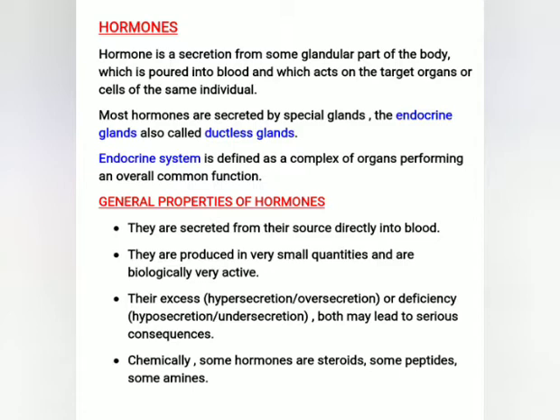Hormones are produced in very small quantities and are biologically very active. Their excess or deficiency may lead to serious consequences. Chemically, some hormones are steroids, some are peptides, and some are amines. Hormones are not stored in the body and are excreted from the system.